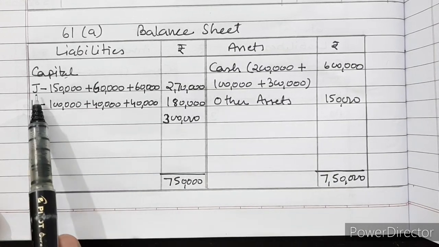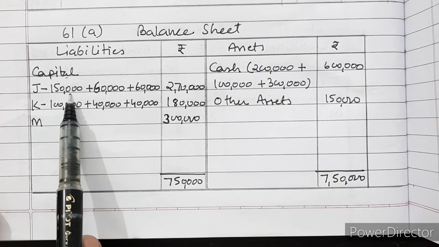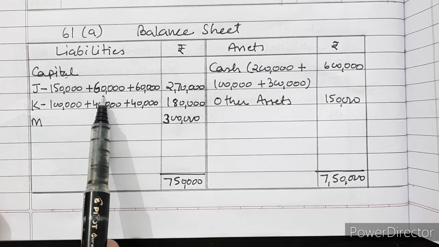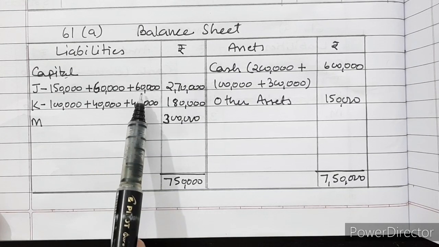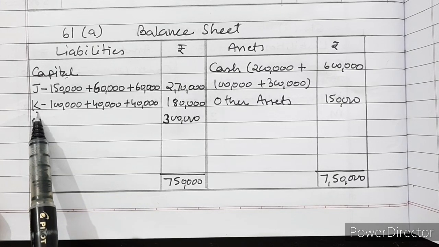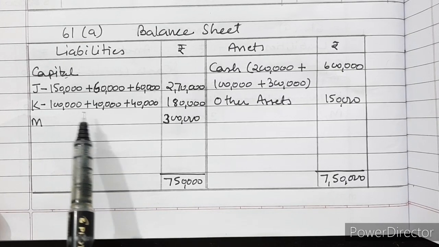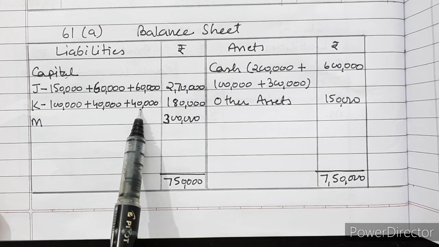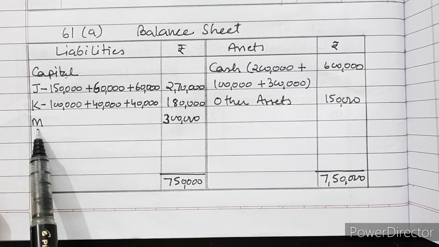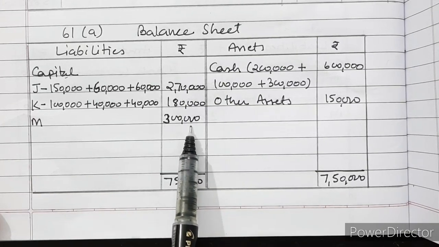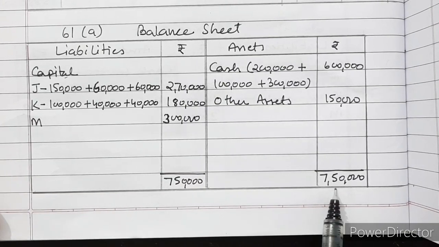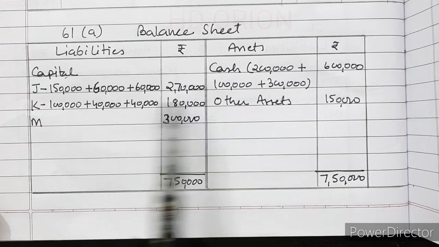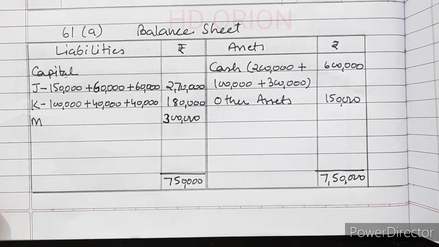And to the liability side, J's capital was rupees 1,50,000. 60,000 is the premium he received from the new partner and 60,000 is the reserve he received. Same is for K, his capital was rupees 1 lakh, 40,000 he received the premium from M, and 40,000 is the reserve, and M has brought capital of rupees 3 lakh. So grand total will be 7 lakh 50,000. This is the balance sheet of question number 61A.